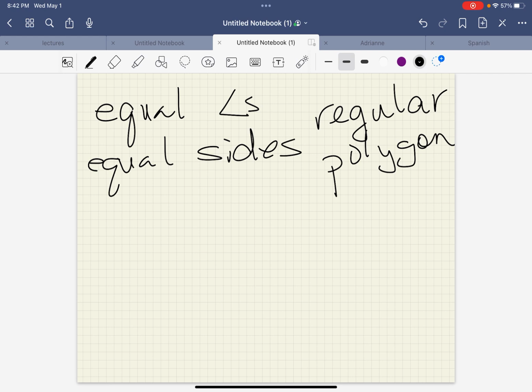All right. So a quadrilateral has 4 sides. If a quadrilateral is regular, all 4 sides are equal, all 4 angles are equal, what do we call that? We call it a square, don't we?